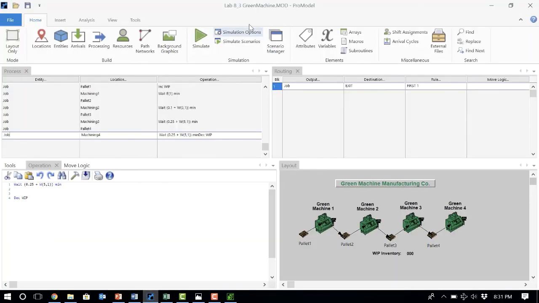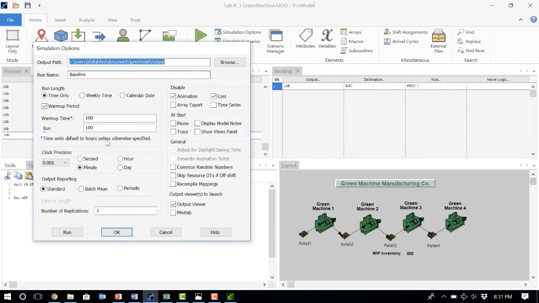Let's go and implement that one. We can go to the simulation and say, consider the first 100 hours as warm-up time, then continue running the simulation for another 100 hours, and do that for 10 replications. At the end, report the average number of parts that have been produced for these 100 hours of simulation runtime.